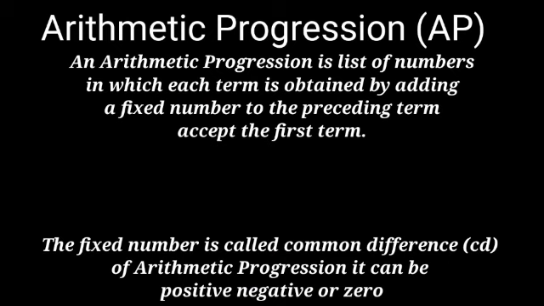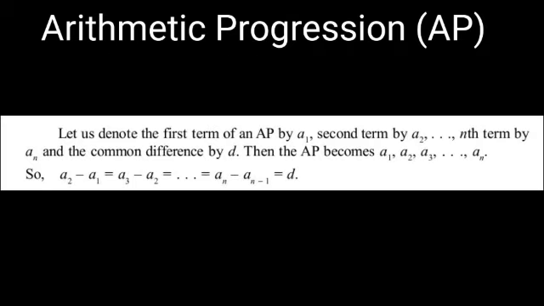It can be positive, negative, or it can also be 0. It depends upon the sequence of numbers given to you, wherein the particular number is added. So, let us denote the first term of an arithmetic progression by A1, the second term by A2, and so on up to the nth term, that will be AN. And the common difference in each term will be D.